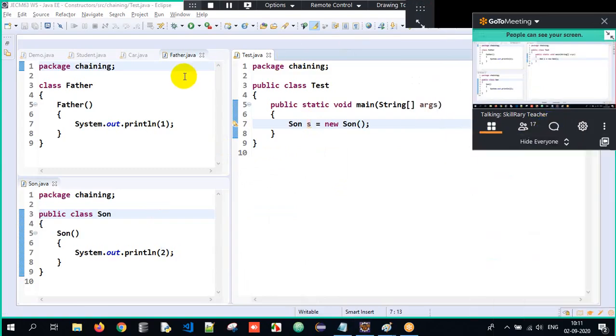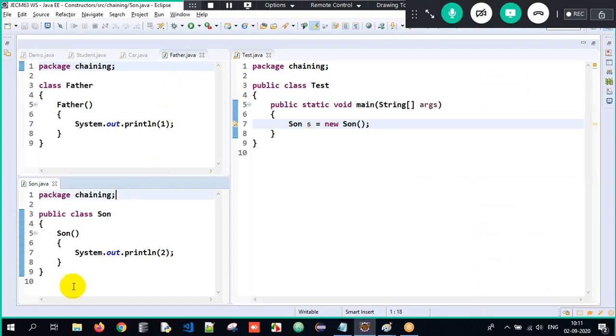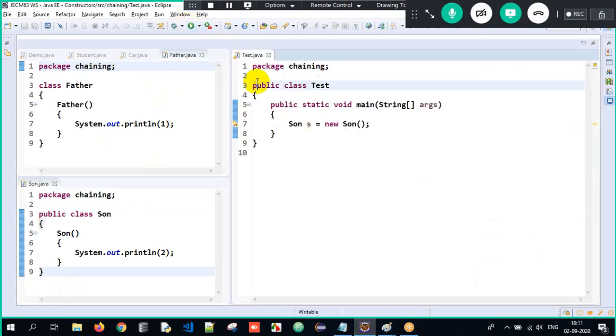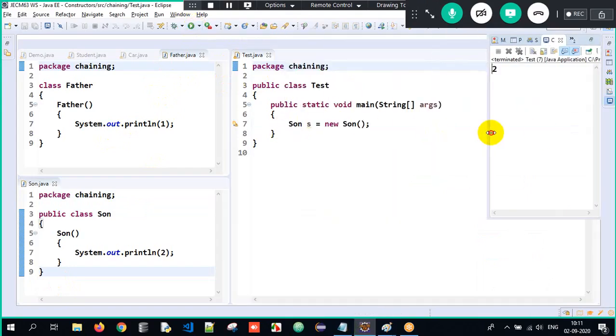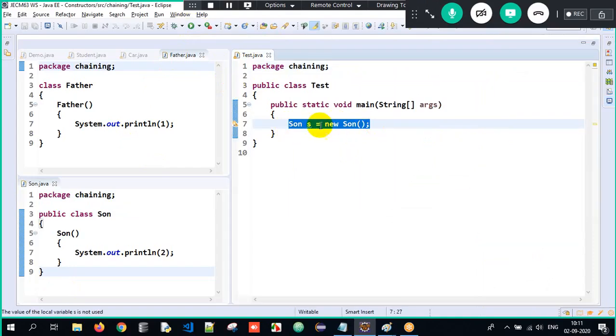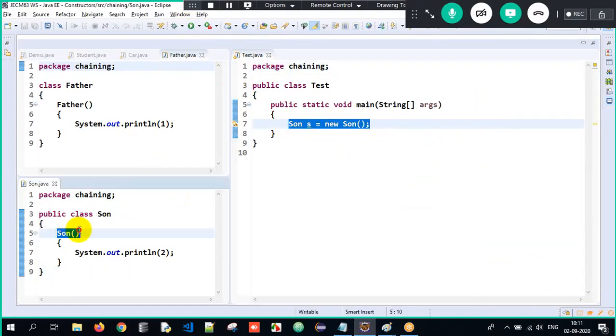Now when I execute it, oh, I'm so sorry, I have to place my cursor in the class which has the main method. Now when I execute, I got the output as 2. Why? You have created an object of Son. When I create an object of Son class, the constructor will get executed, so 2 will get executed.